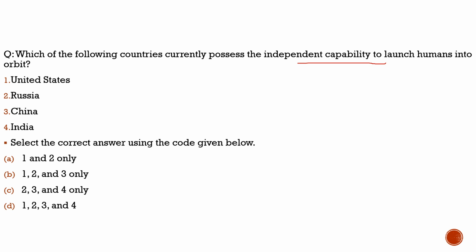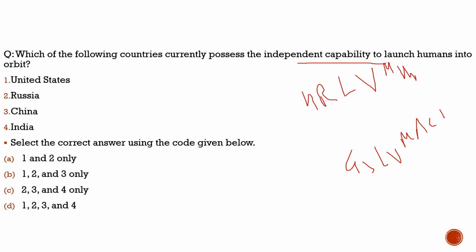Here I would write human-rated launch vehicle Mark 3. About this, we need to know it is the improvement of GSLV Mark 3. What has been improved is that the crew module and the service module have been added.